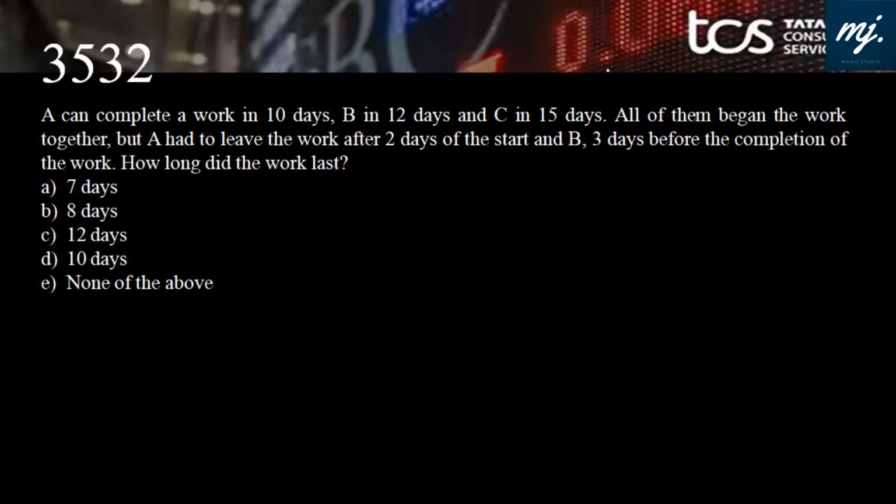Now one more typical situation where people are working, and let's see how the CM rule works here. A can complete a work in 10 days, B in 12, C in 15, and I know my first drill. CM, they need to produce 60 units, then A's efficiency rate is 6 units per day.